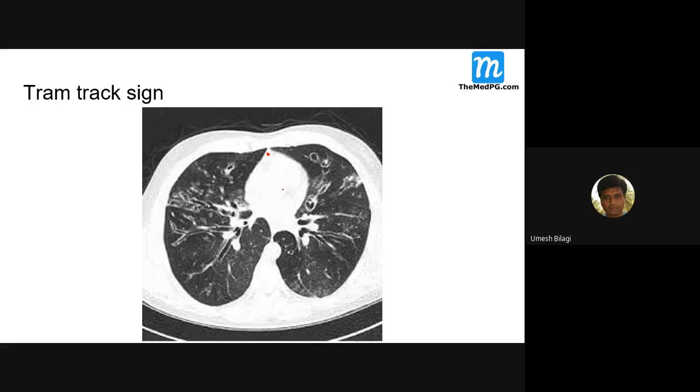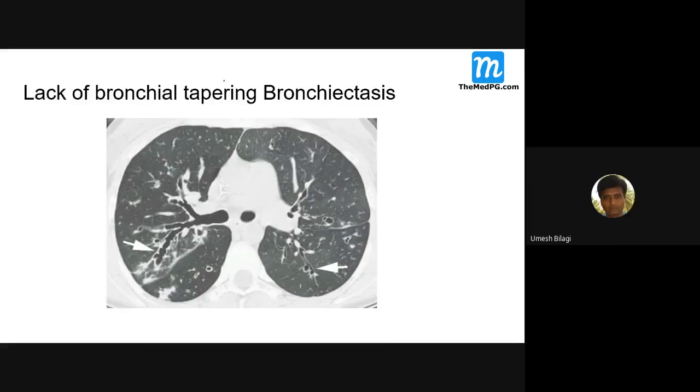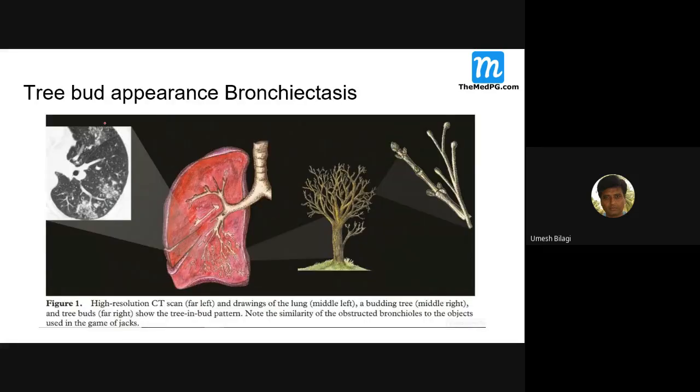So there is a lack of bronchial tapering. You can see it is almost the same size, it is not tapering. The same size is maintained. Lack of bronchial tapering is seen here in bronchiectasis. And tree-in-bud. You can see tree-in-bud, the same thing here. Is it a tree? Yes, tree-in-bud appearance is one more sign of bronchiectasis.